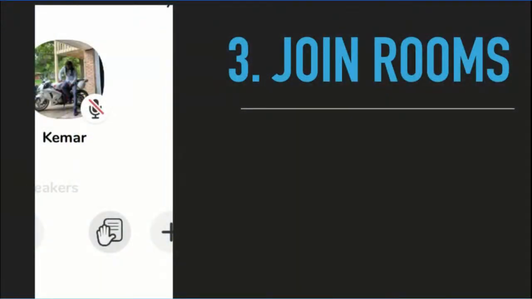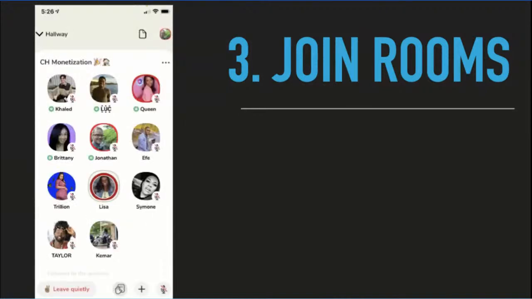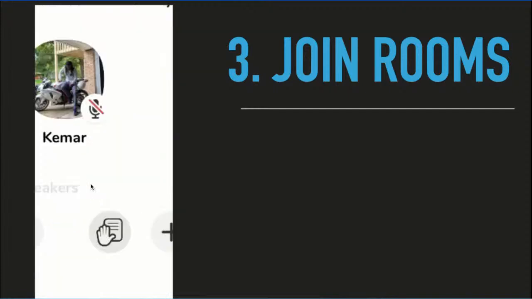And so if you want to come up on stage, if you're in the audience, all you need to do is click on this little hand here. So you're in the audience and you raise the hand. You could probably see it right here. It's this little tiny hand at the bottom. You just click that and it will raise your hand, and then somebody that's one of the moderators can bring you up on stage and allow you to speak and add to the conversation.